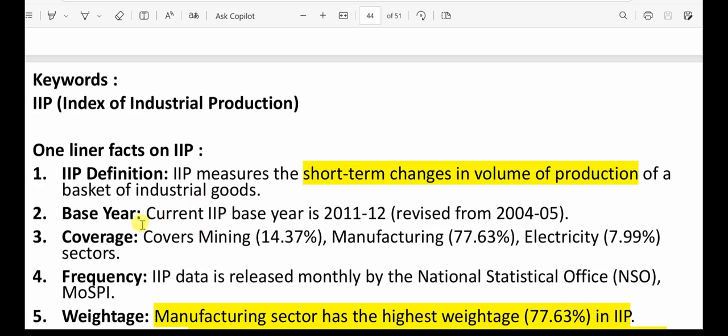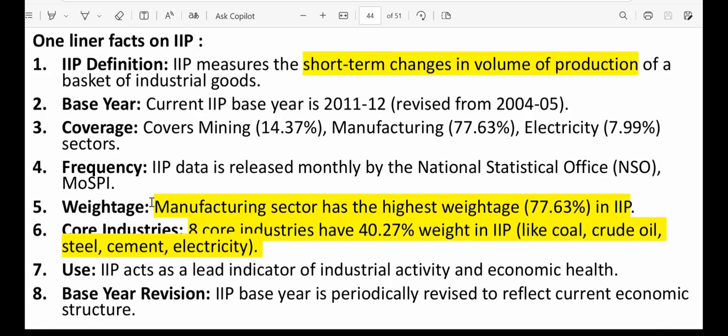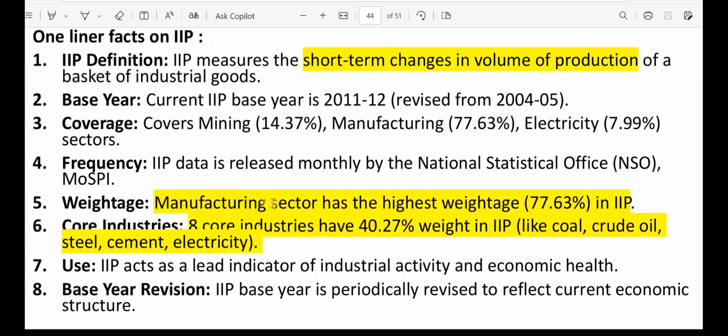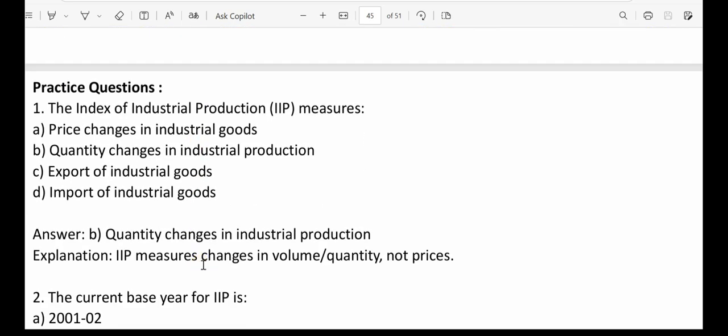Okay, now who basically publishes this index of industrial production? That is being released monthly by the National Statistical Office (NSO) under Ministry of Statistics and Programme Implementation. So manufacturing has the highest weightage here, 77.63%. Now 8 core industries has 40.27%. What are the core industries? It's like coal, crude oil, fertilizer, steel, cement, electricity. Okay. Now let's go through some practice questions on index of industrial production. Basically, this is one of the most important topics for any government jobs.